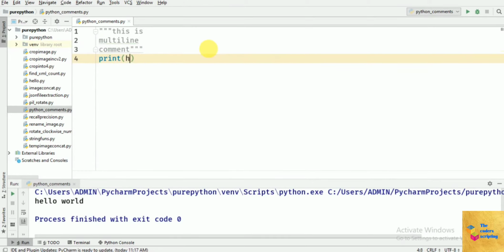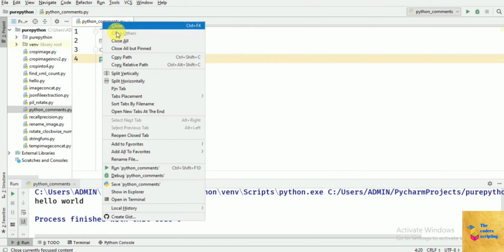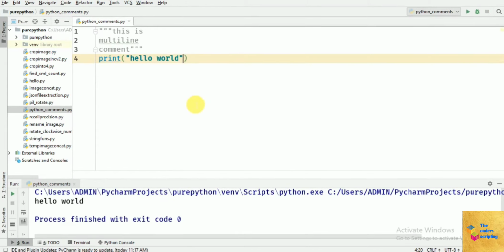Print hello world. Let's run this code now. Okay, so this is multi-line, that is we have written 3 lines of comment with the help of triple quotes. So this is how the multi-line comment works.